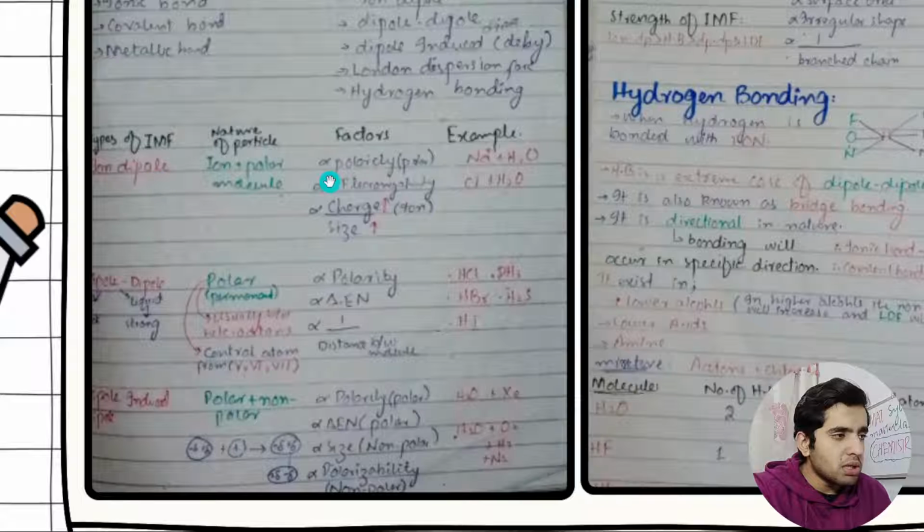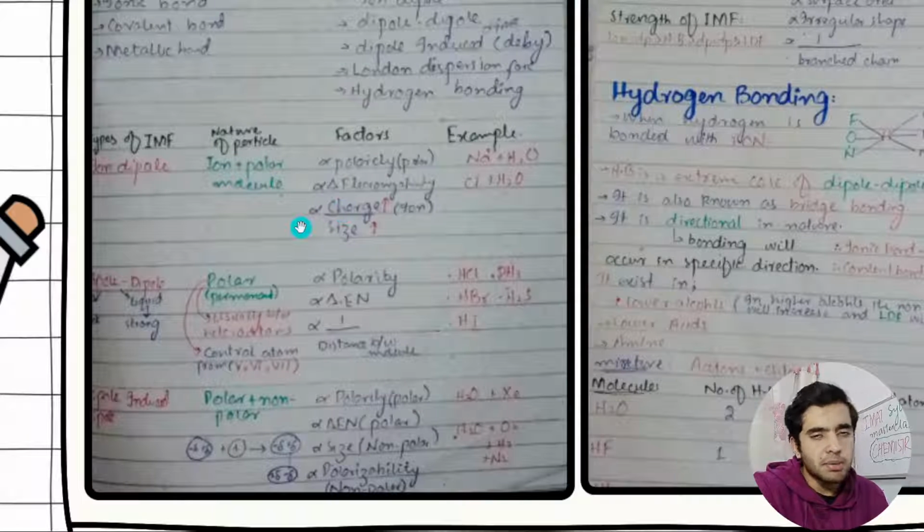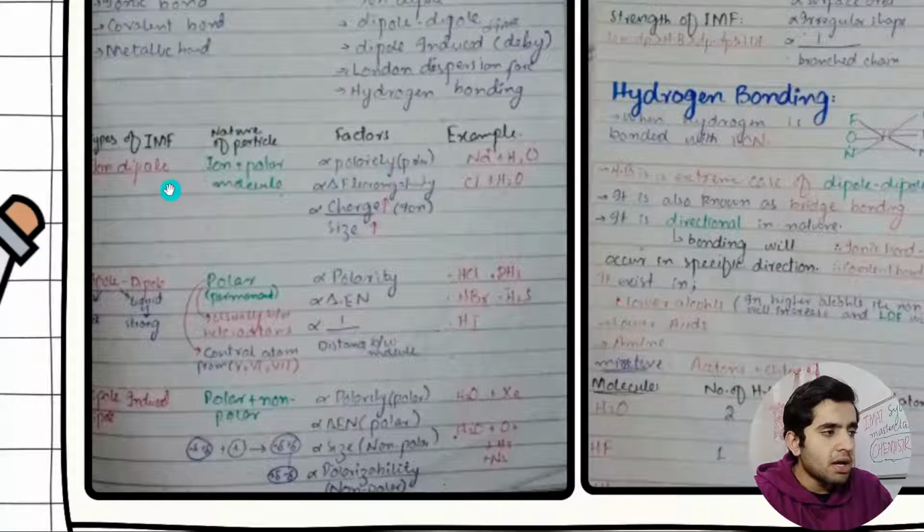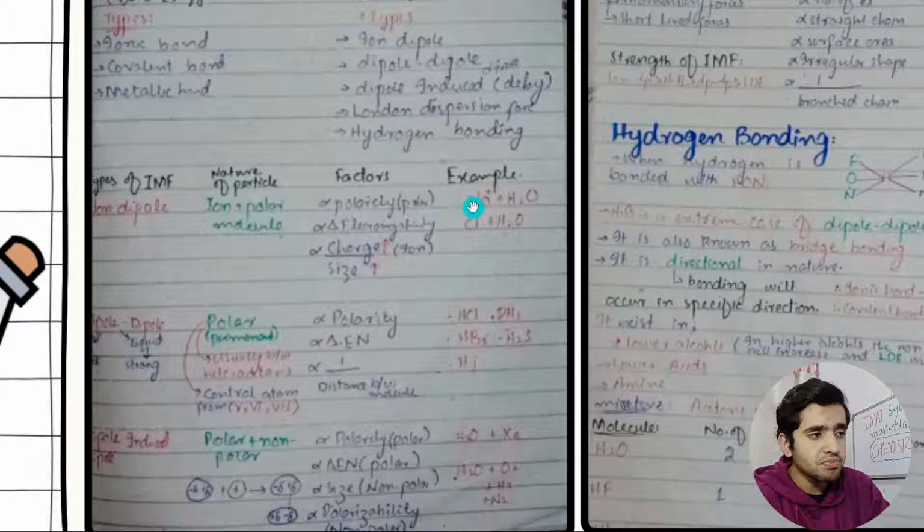Ion dipole is between an ion and a polar molecule. The ion dipole force is directly proportional to polarity and electronegativity, and directly proportional to the charge over size ratio.